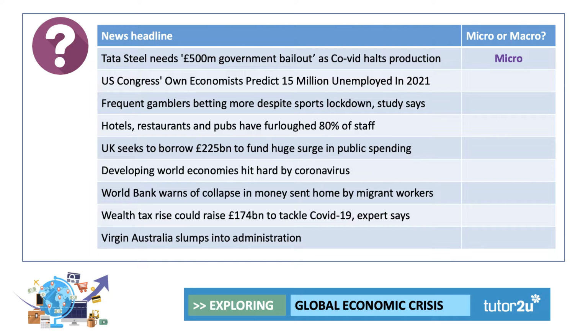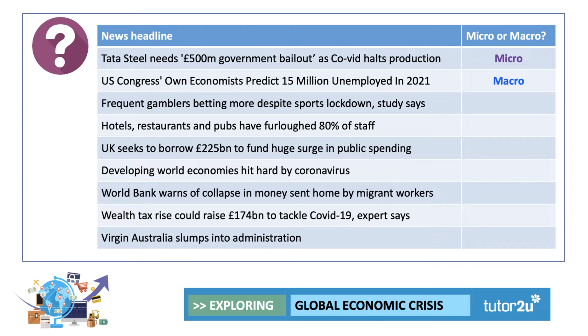US Congress's own economists predict 15 million unemployed in 2021. What did you put for that? Again, I would think it's probably more macro because it's to do with the whole economy and a huge rise in predicted and actual unemployment in the United States.